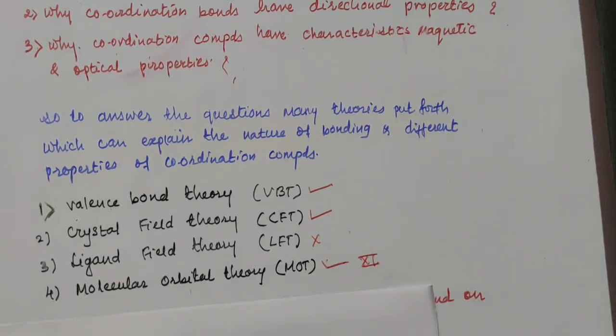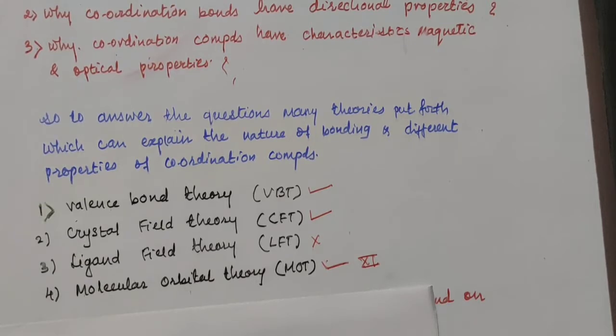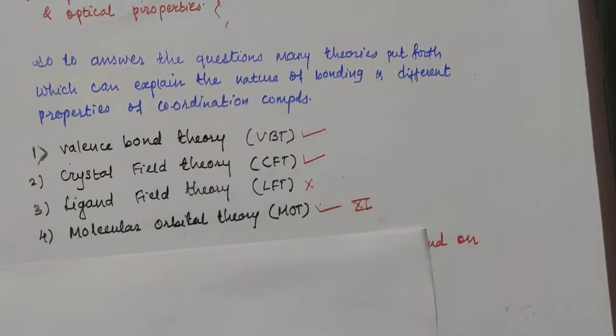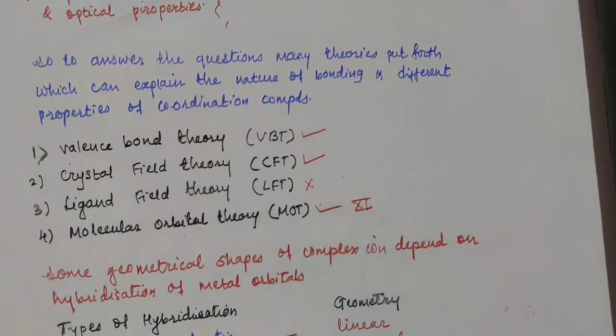The valence bond theory depends upon the hybridization, the different types of hybridization, and the geometry depends upon the hybridization. Questions may come for MCQ, so first we'll see the different hybridizations, and the geometry depends on the hybridization. So these are the types of hybridization.